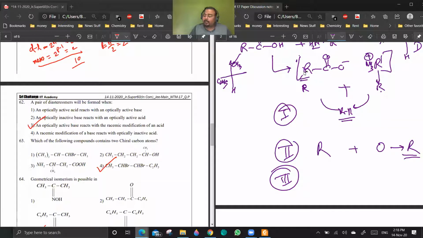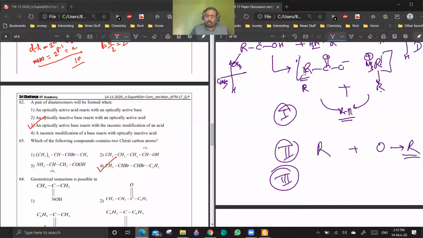If this is chiral and this is chiral, then you'll be getting only one type of diastereomer, either RR, or if this is S and this is R, you will get SR. If this is not having any chiral center and this is having R, then the overall salt will be having only one chiral center.